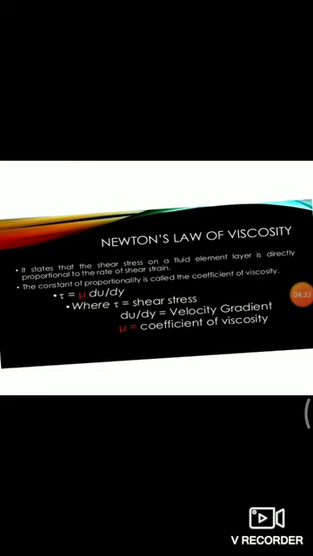Then Newton's law of viscosity. Newton's law states that the shear stress is directly proportional to the rate of angular deformation or velocity gradient. The constant of proportionality is called the coefficient of viscosity. So tau is directly proportional to du by dy, where tau is shear stress, du by dy is velocity gradient or angular deformation, and mu is the coefficient of viscosity or dynamic viscosity.